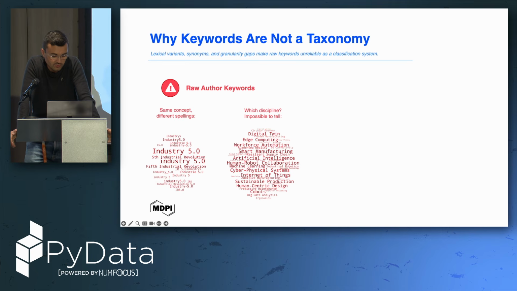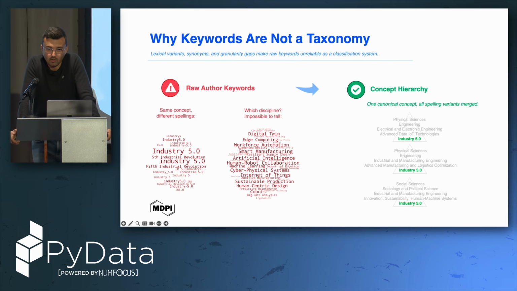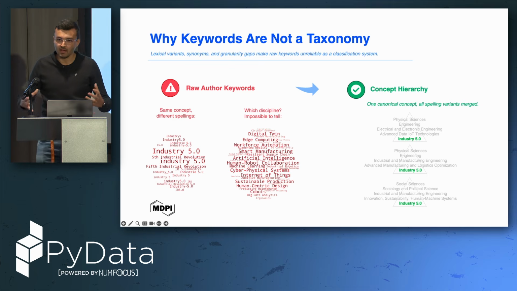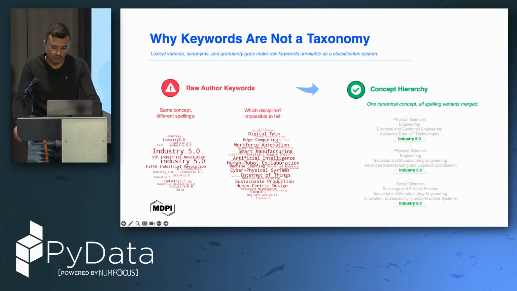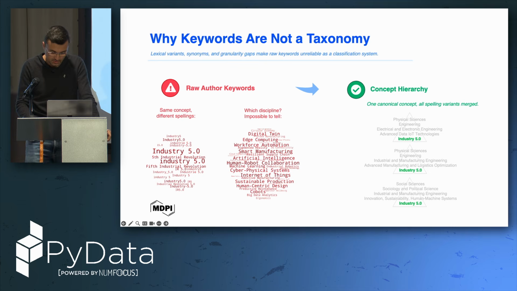We can have Industry 5.0 connected to digital twin, edge computing, human-robot collaboration, but at this level we still don't know. Our goal is to build a hierarchy with one canonical concept like Industry 5.0, in which all spelling variants are merged, and to have a predefined and structured way to classify our knowledge.